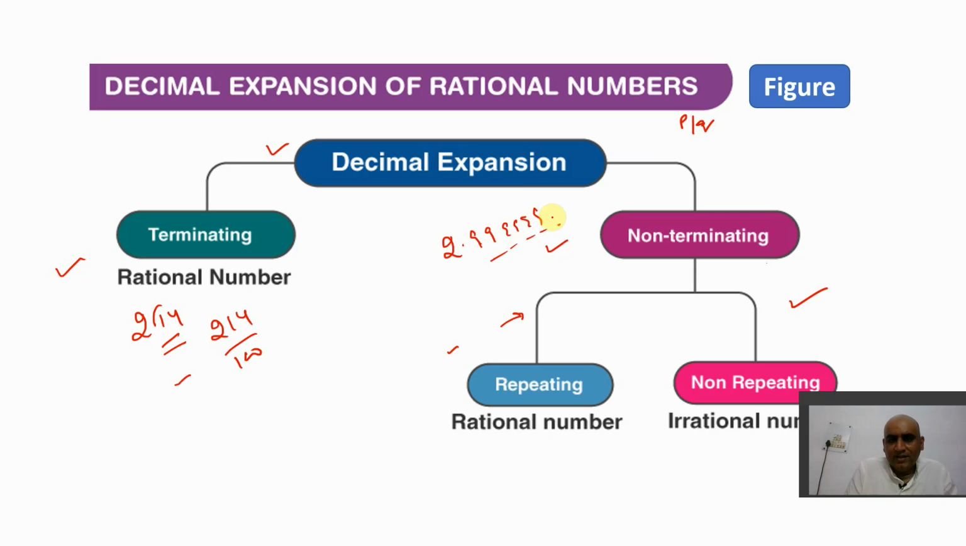This is repeating, and this is also non-terminating, meaning it goes on up to infinite, but it is actually repeating. So in this repeating sequence, we can convert it into the form of p by q. So that's why it becomes a rational number. Whereas if it is non-terminating, non-repeating, it is not a rational. It is actually an irrational number.